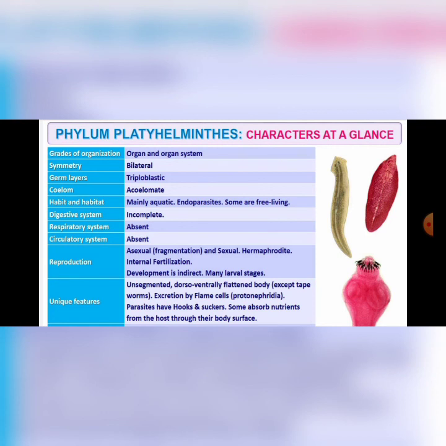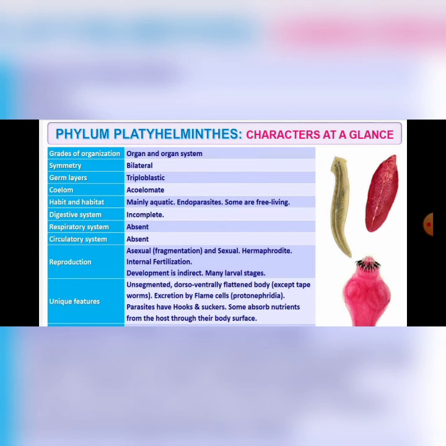Digestive system is incomplete. Respiratory system is absent. Circulatory system is absent. Reproduction is asexual by fragmentation, and sexual reproduction also takes place. They are hermaphrodites. Fertilization is internal. Development is indirect. There will be many larval stages.